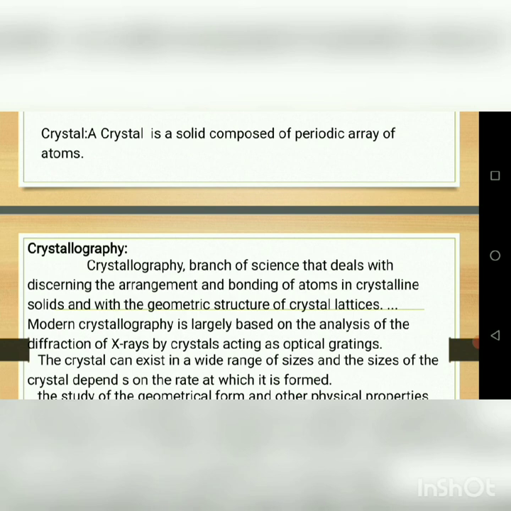Once again, I will tell about the crystal. A crystal is a solid composed of a periodic array of atoms. It means its representative units are repeated at regular intervals along any and all directions in the crystal. In this crystal, it is a homogeneous and isotropic body having a natural shape of a polyhedron. I will tell this once again in the introduction part also.